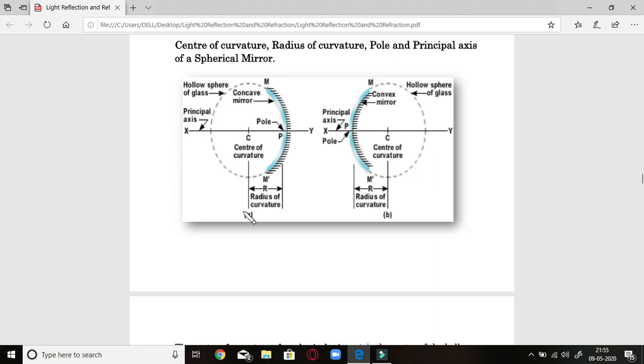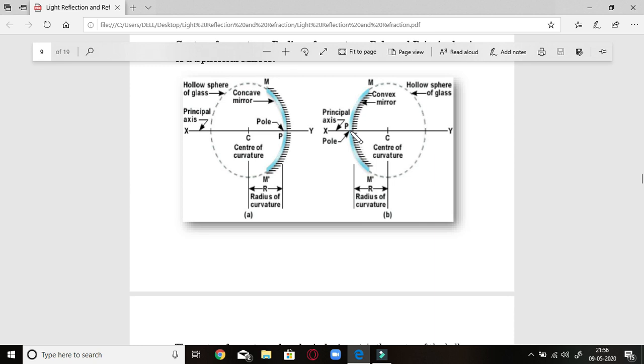Right? This is regarding the concave mirror. If you come to the convex mirror, the bulging out surface is the reflecting surface and the inner surface is polished. Again, this is a pole, which is lying on the surface. This is the only point which is lying on the surface of the mirror.